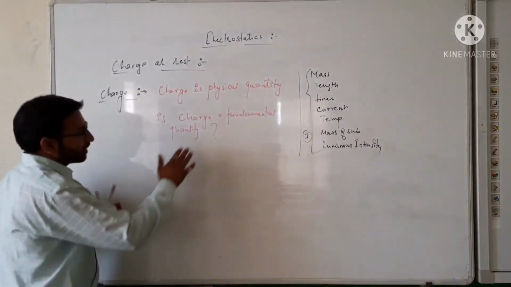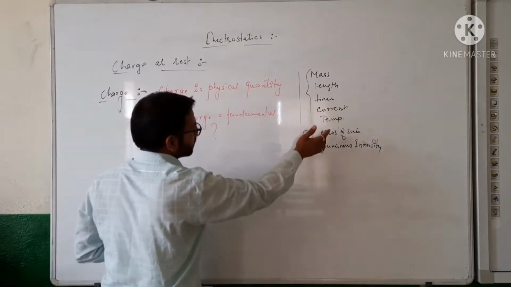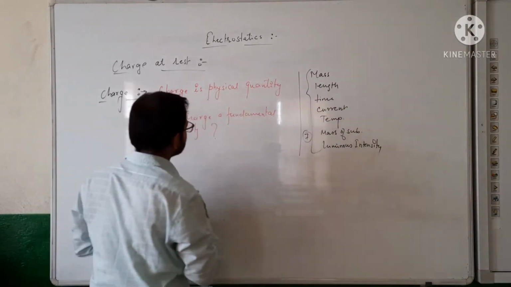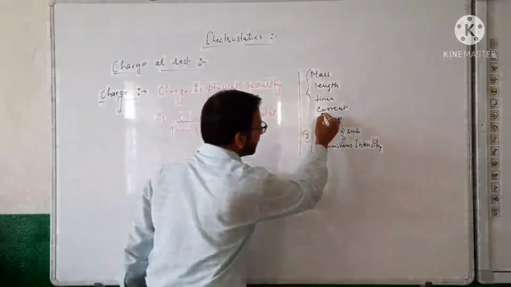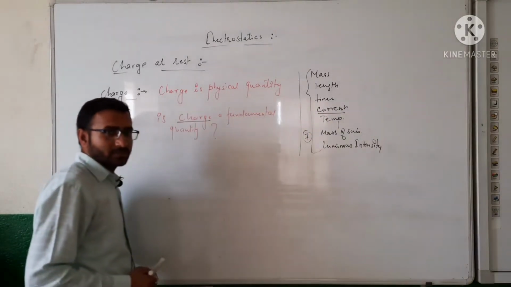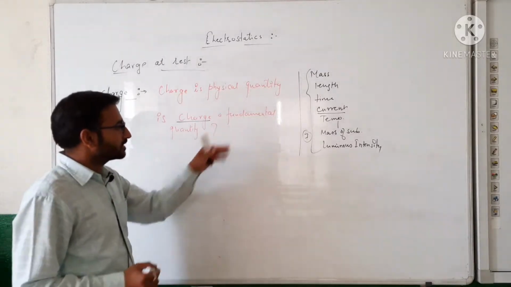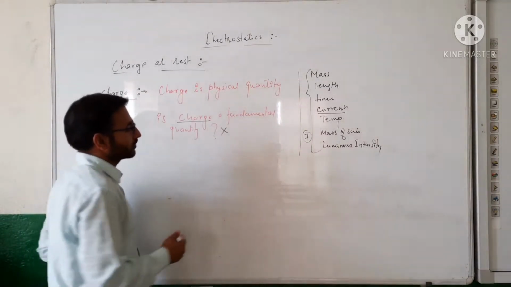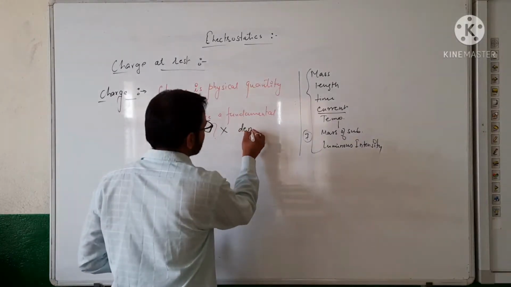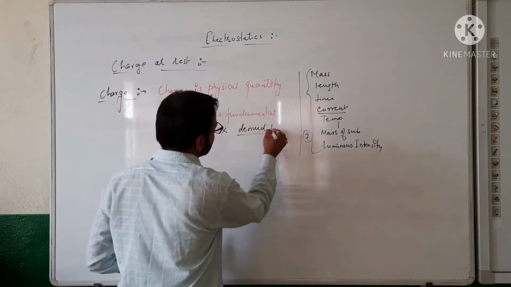Among these quantities, charge does not exist but current exists. So what does it mean? Charge is not a fundamental quantity. It is a derived physical quantity. And you know the meaning of derived physical quantity?